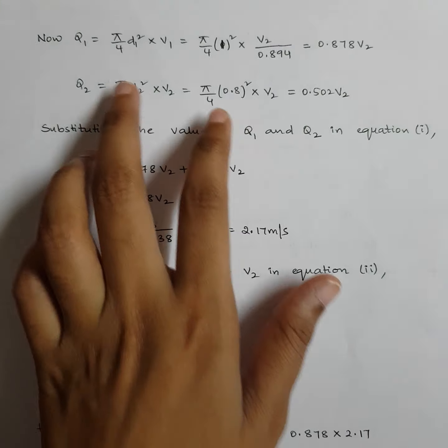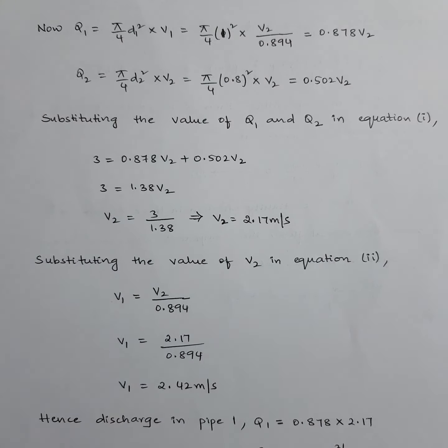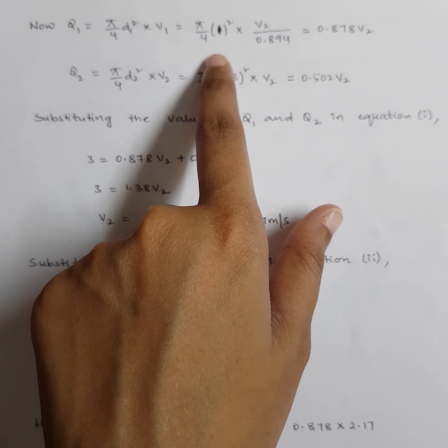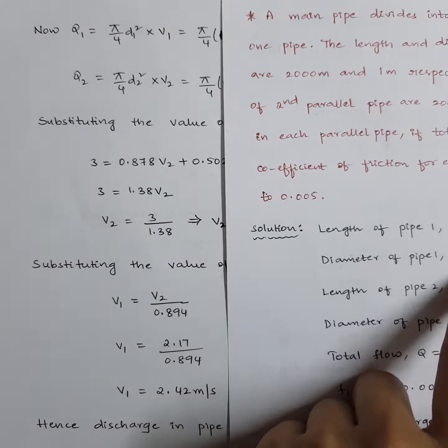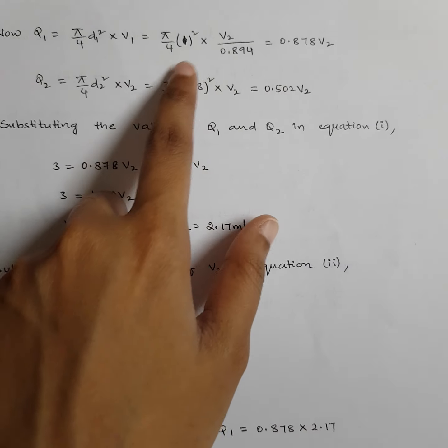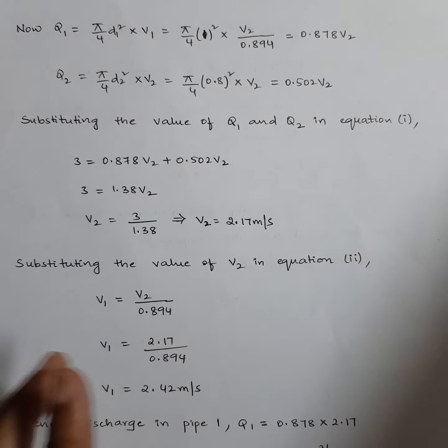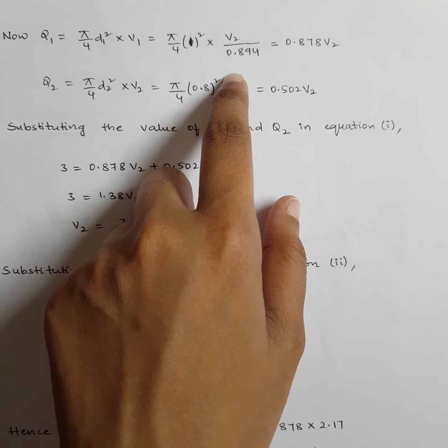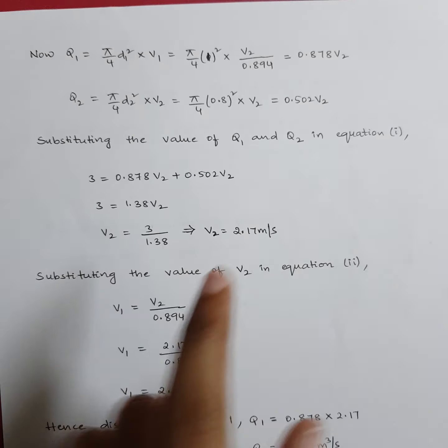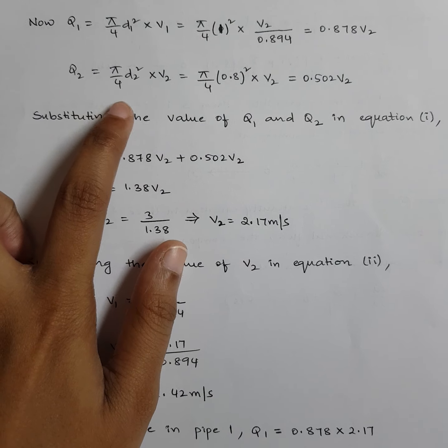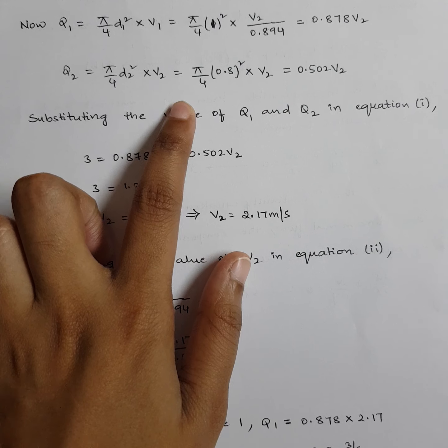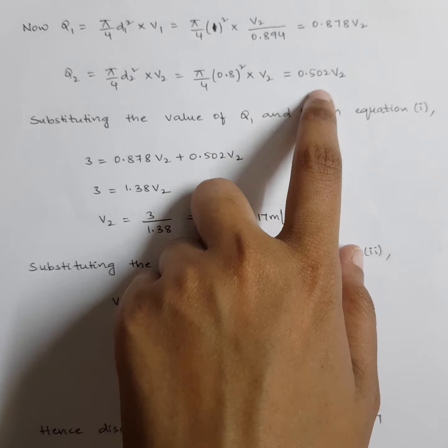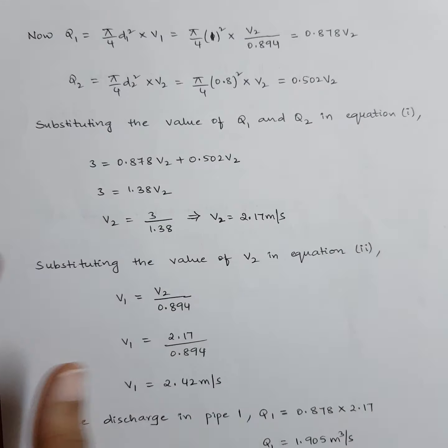Next, let's calculate Q1. What's the formula of Q1? A1 into V1. A1 means again pi by 4 D1 square into V1. Pi by 4 into D1, which was already given to us as 1, so pi by 4 into 1 square into what was V1? Just now we got V2 by 0.894. So into V2 by 0.894, I got 0.878 V2. Similarly, let's calculate Q2. Q2 is pi by 4 D2 square into V2, formula A2 V2. Pi by 4 into D2, which was 0.8, whole square, into V2. So you got 0.502 V2.